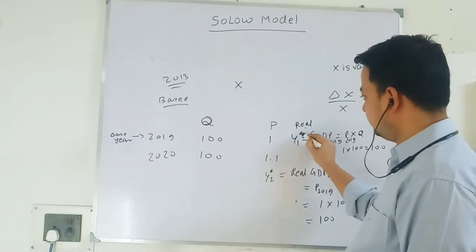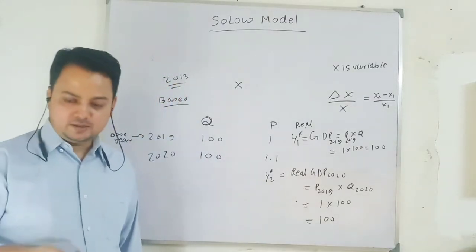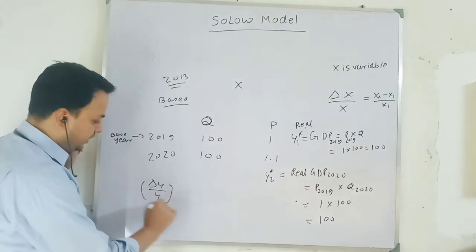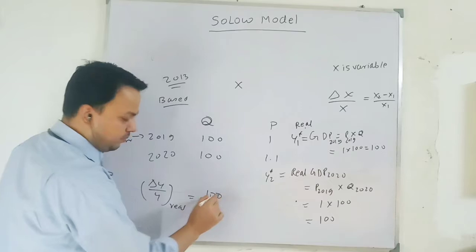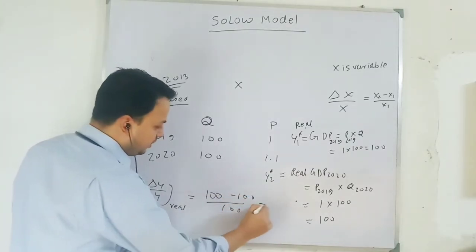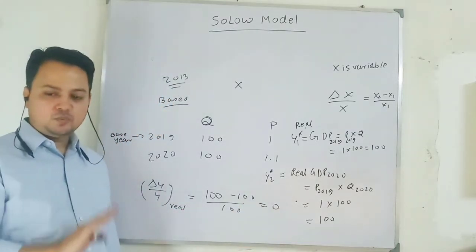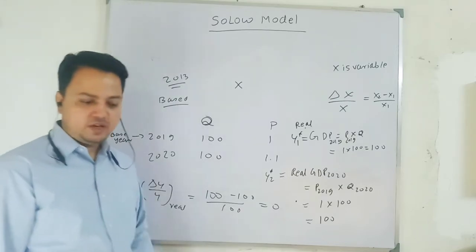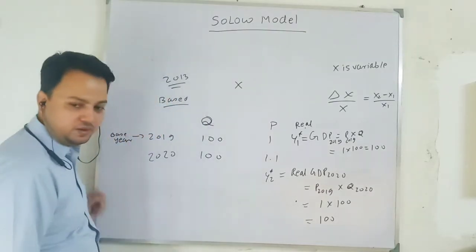Put a star on it. If I want to look at how much real command of a commodity is changing over time, I will do delta Y over Y. This is the real term. So Y2, the new output, is 100, and the previous output is 100, divided by 100. So the change in your real GDP is 0. That means the command over commodity of the people of the country has no change. What has actually happened is that the price has increased, which we call inflation.